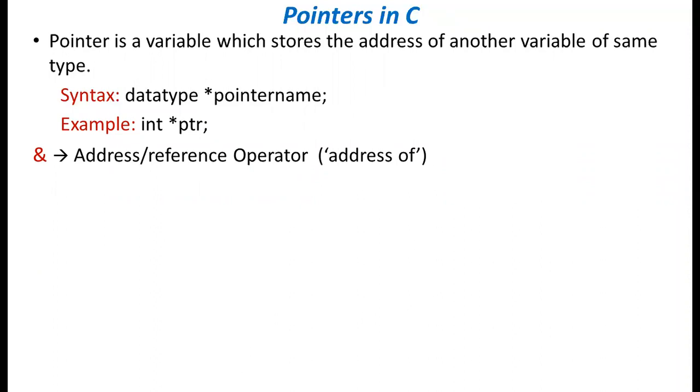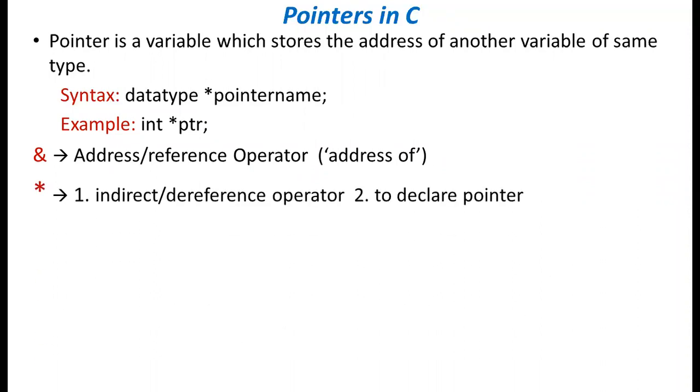And another operator is the asterisk operator, and we are going to use this asterisk operator for two purposes. The first purpose, it will act as an indirect or dereference operator. I already told that the ampersand operator is used as the reference operator, means it will give the address of any variable.